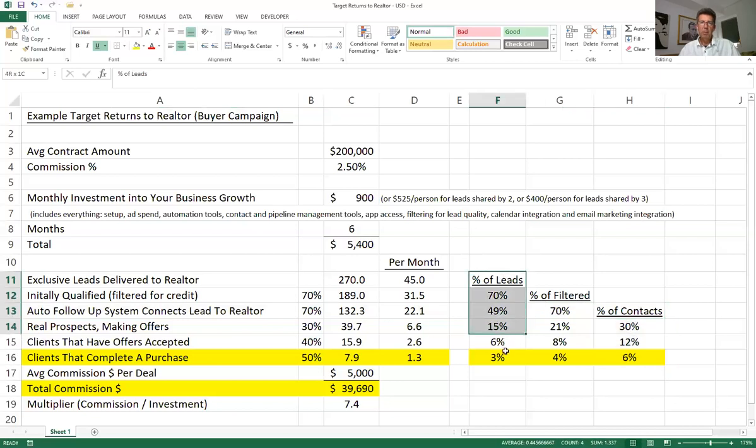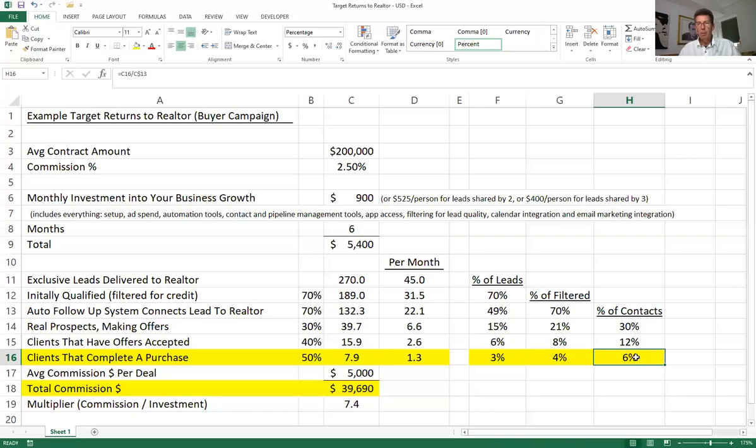Well, as far as percent of leads, we're looking at only 3% of the people under this scenario actually doing business with you, and you're 7xing your investment. But even in terms of contacts, we're looking at 6% of those people doing business with you and 7xing your investment. The flip side of that is that you need to be ready for 94% of those people to not go anywhere and not do business with you. And if that's not okay with you, that's fine, but that's the nature of the business. But again, with only a small percentage actually paying off for you, you're able to get some good returns.